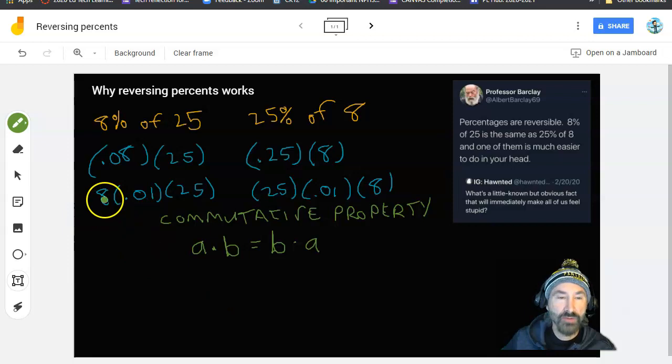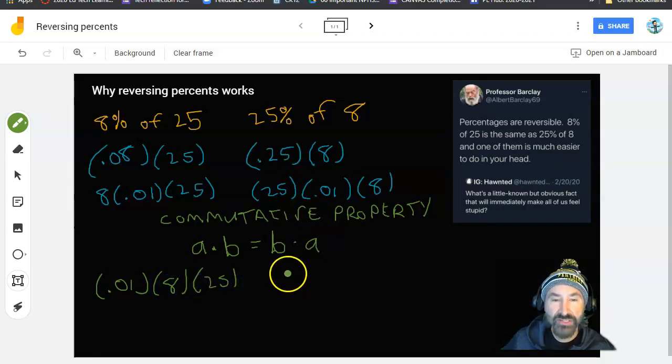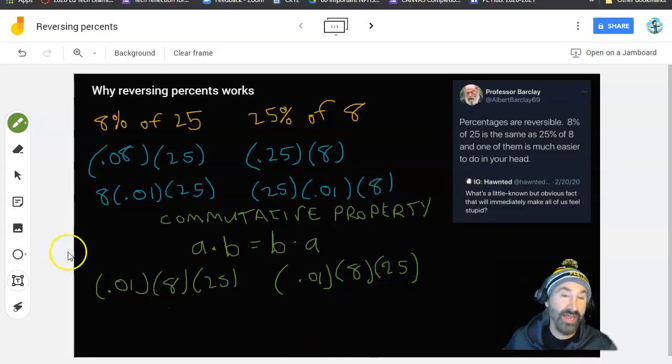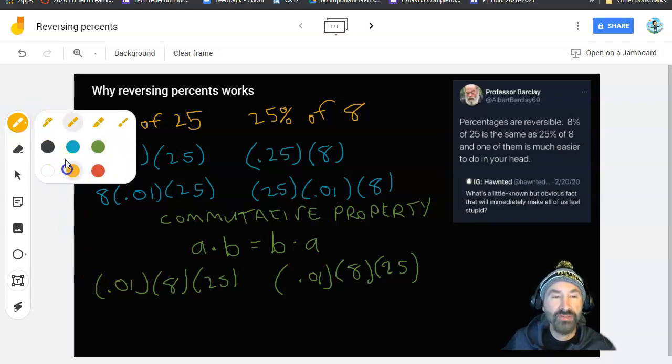So when it comes to these guys, if I just rearrange them a little bit, then they'll look exactly the same. And maybe I'll give them all a different arrangement so that you can see this. So I can rearrange this guy here to be 0.01 times 8 times 25. And I can rearrange this guy to be 0.01 times 8 times 25. And if I do, I don't even have to do the multiplication. I can see that, yeah, those two are the same. They're equivalent.